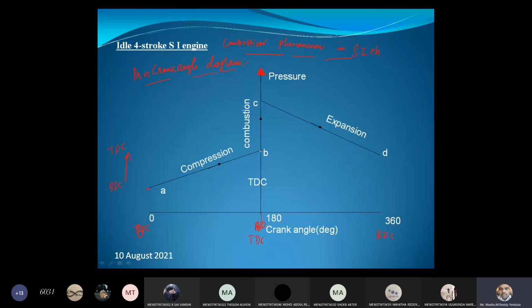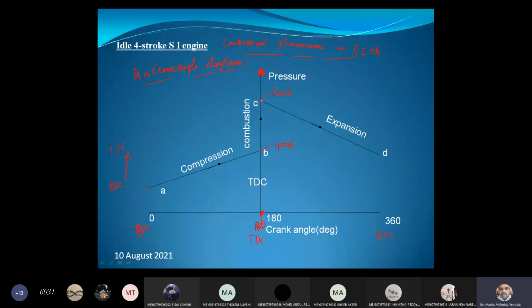According to the theoretical one, the spark needs to be injected at the end of the compression stroke, exactly at the TDC. So at point B, after the compression A to B, we are injecting the spark. Due to that, combustion begins and the pressure rises. There is no change in the position of the piston from B to C; it is exactly at top dead center. The pressure rises to the peak pressure, and at point C the pressure is maximum.